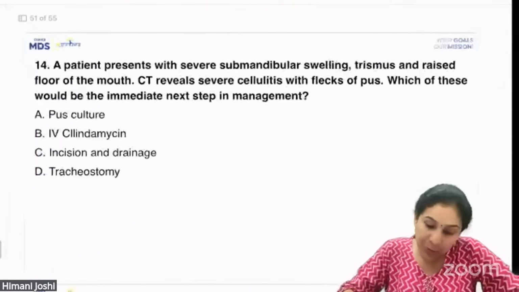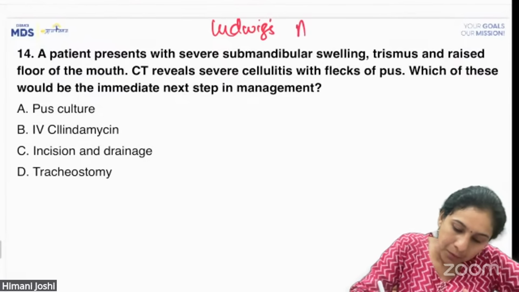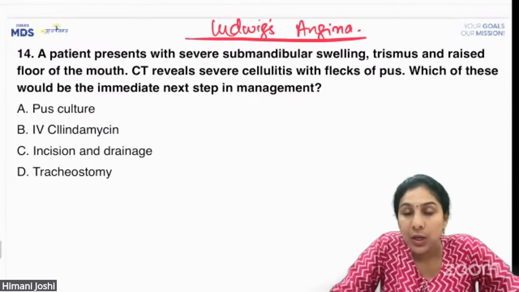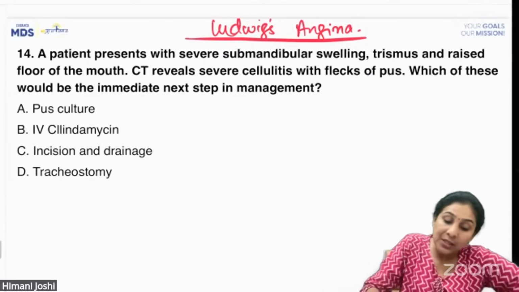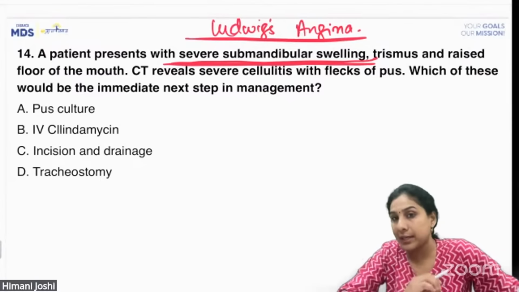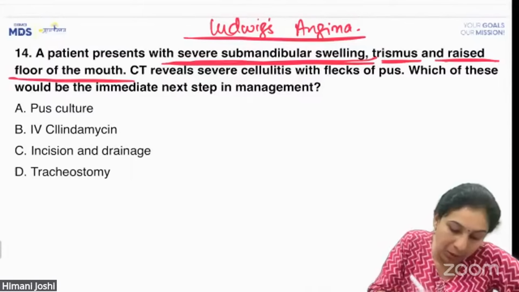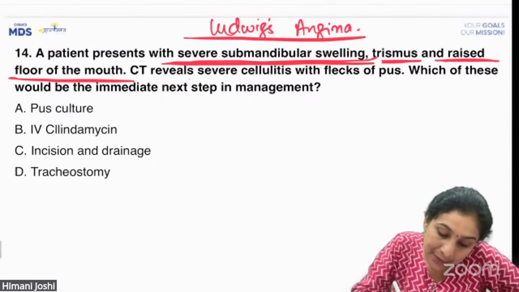Coming to the next question, again a case of Ludwig's angina. A patient presents with severe submandibular swelling. Here, very indirectly, they have told you that it is Ludwig's angina. Severe submandibular swelling, that is the first hint. Trismus and raised floor of the mouth. CT reveals cellulitis, severe cellulitis.